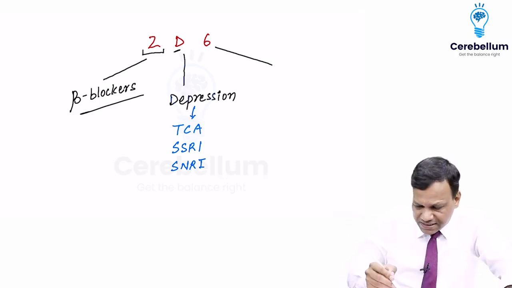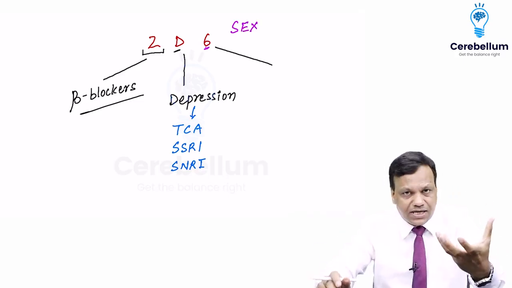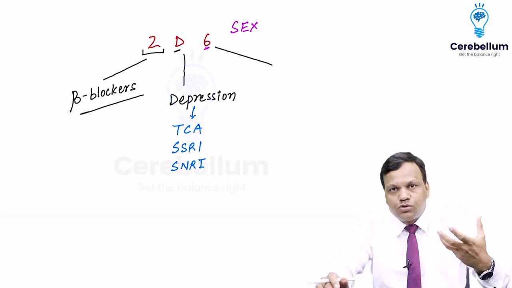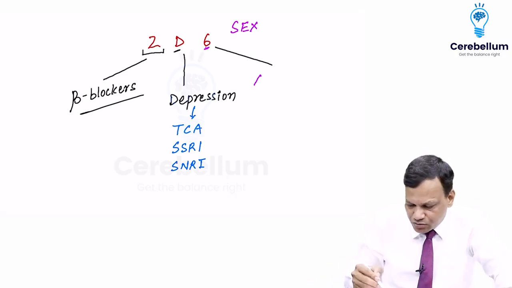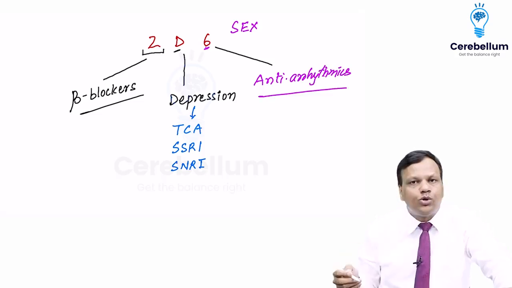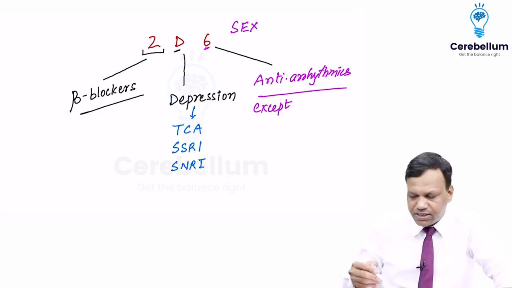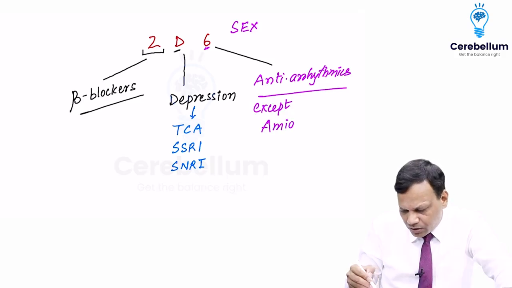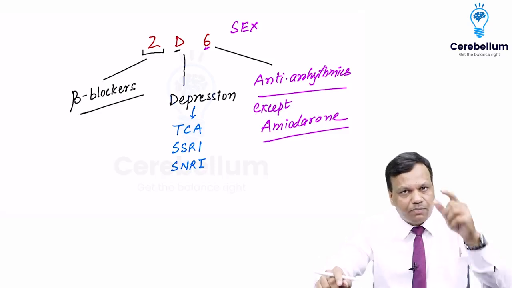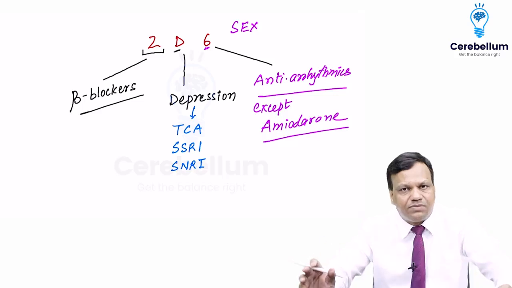If you say 6, it looks like we are talking about sex. So when we talk about sex, our heartbeat increases. So to control that heartbeat, the drugs used are anti-arrhythmic drugs. So most anti-arrhythmic drugs are metabolized by 2D6. But here you need to remember one very important exception which we already discussed. Yes, it is amiodarone. Amiodarone is metabolized by 3A4. Remember, CT scan, A for amiodarone. So 2D6 is for other anti-arrhythmic drugs.